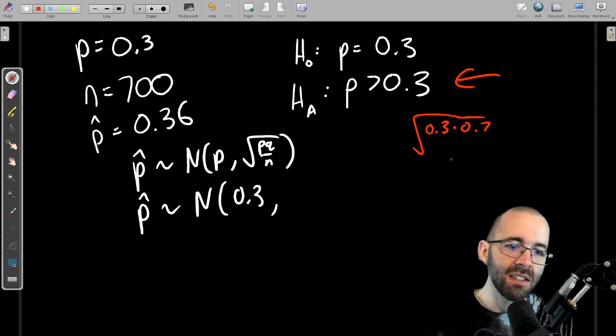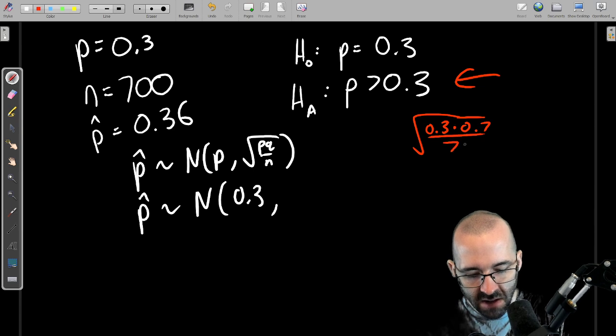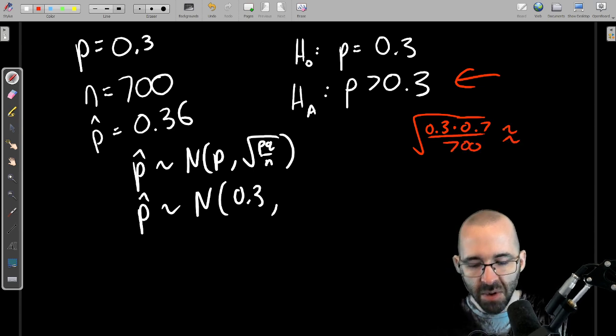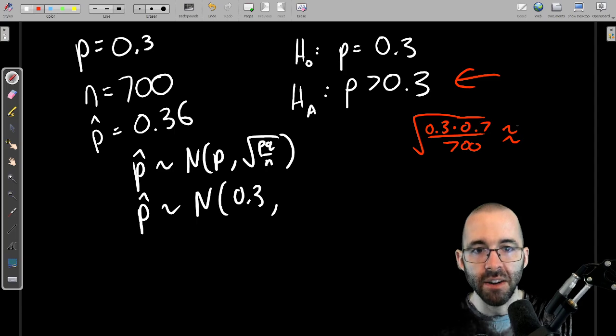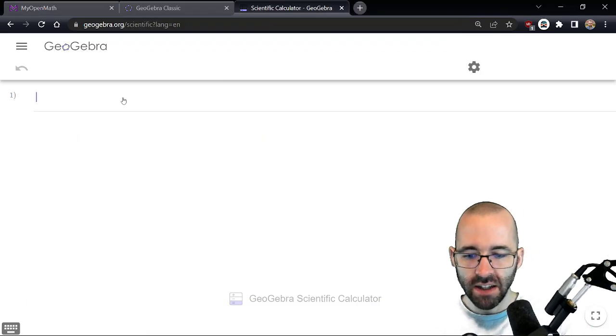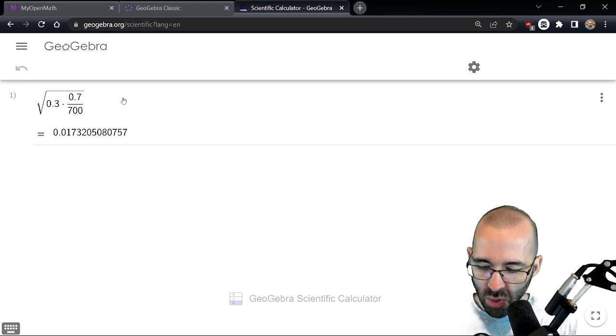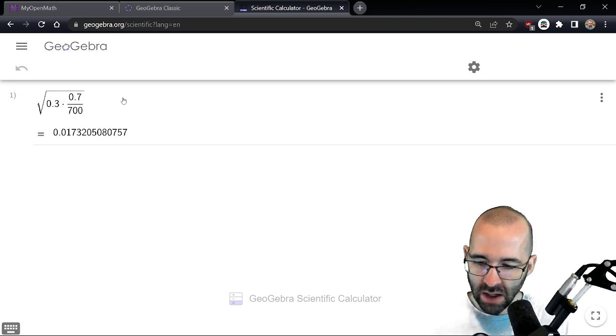If 30% are confident, 70% are not confident. And 700 people, we'll type that into a calculator. I'll use the GeoGebra Scientific Calculator: square root of 0.3 times 0.7 divided by 700 is 0.01732.